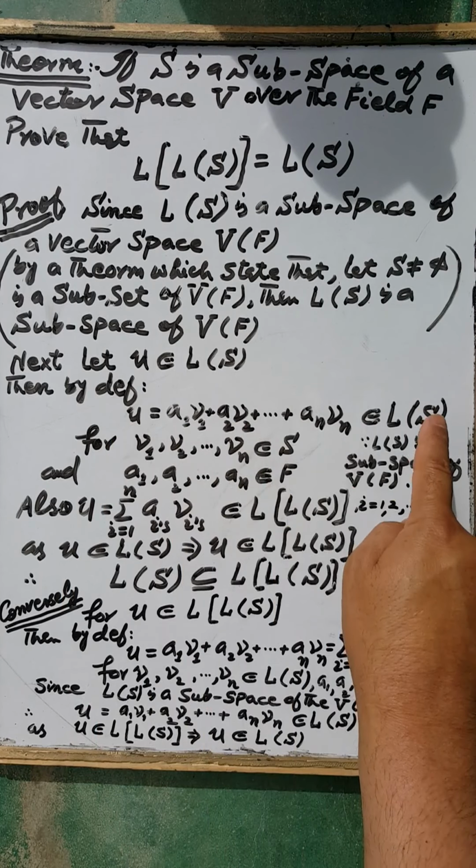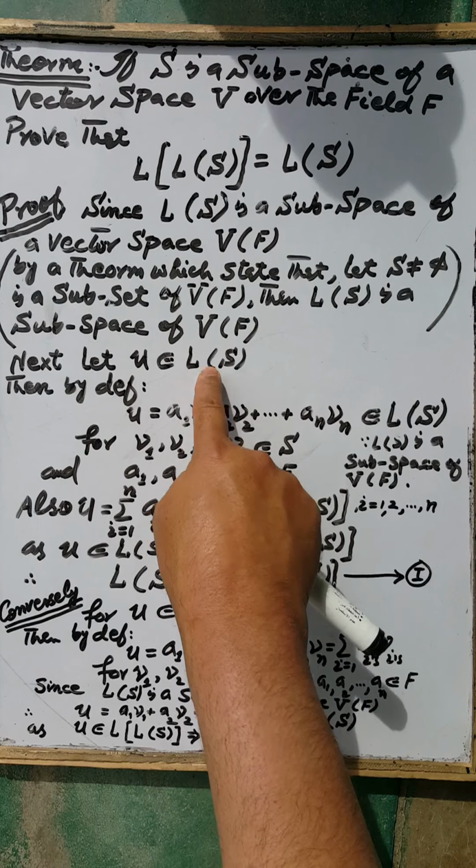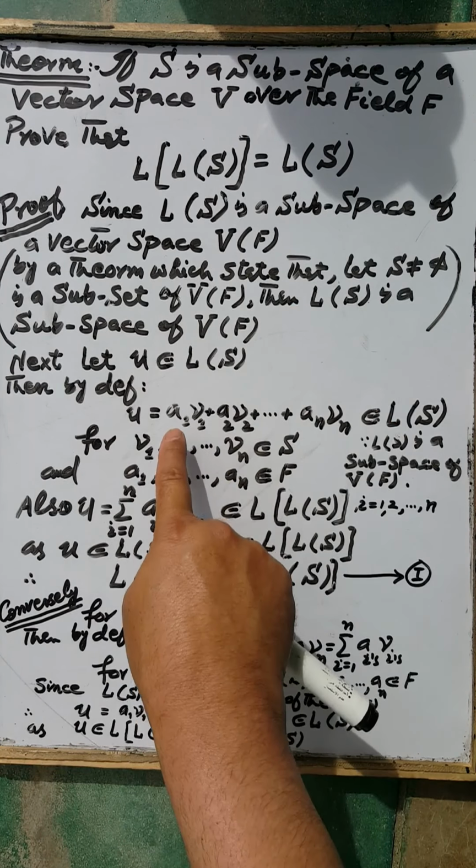This element is an element of the linear span of S because the linear span of the set S is a subspace of the vector space V over the field F.